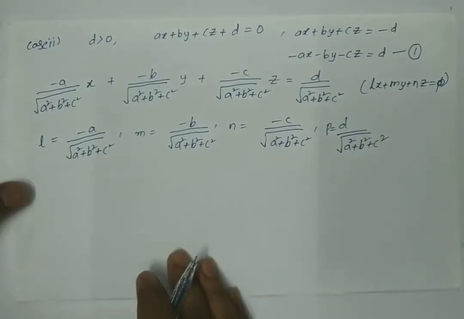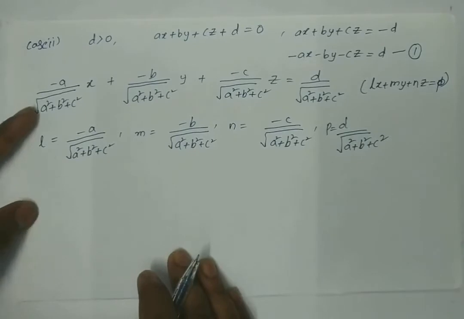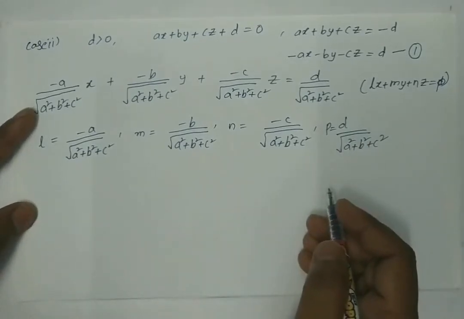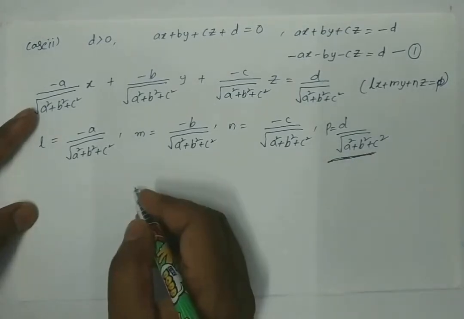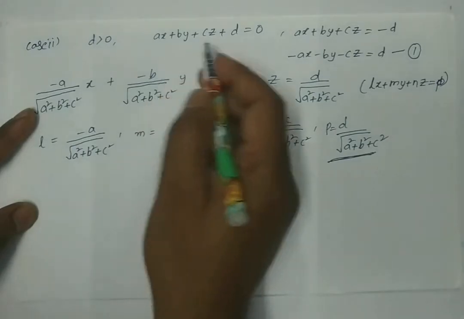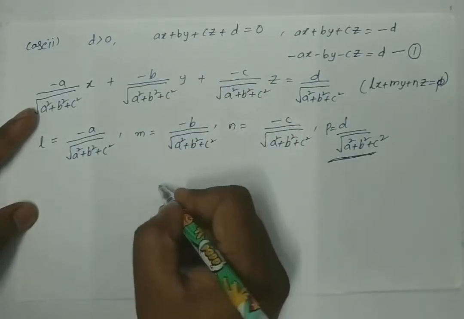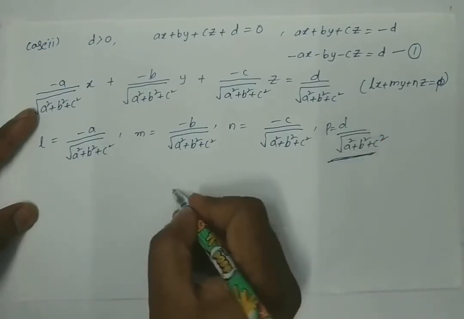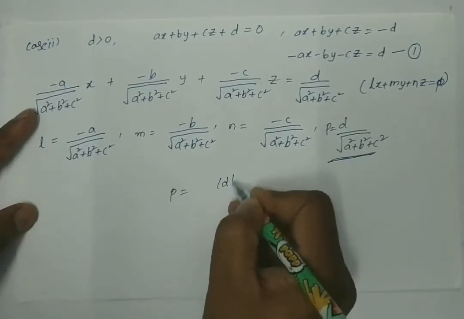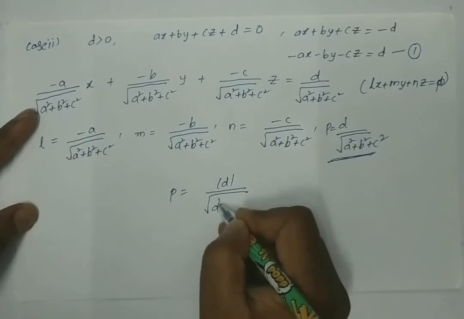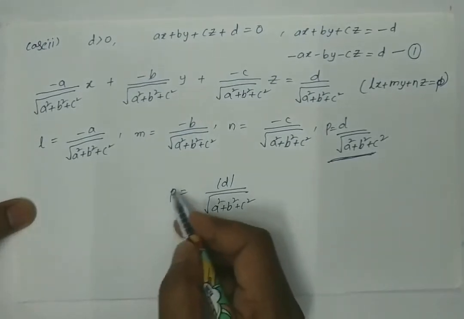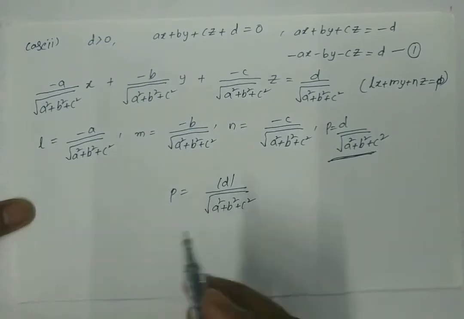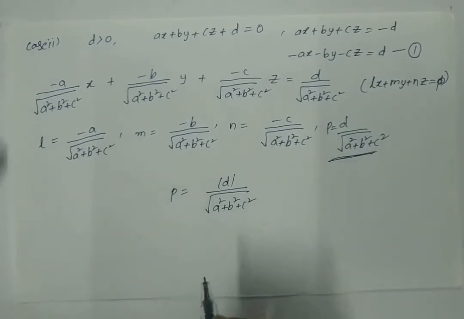What is p? Here p is the perpendicular distance from the origin to the plane ax plus by plus cz plus d is equal to 0, which is given by modulus of d divided by under root of a square plus b square plus c square.